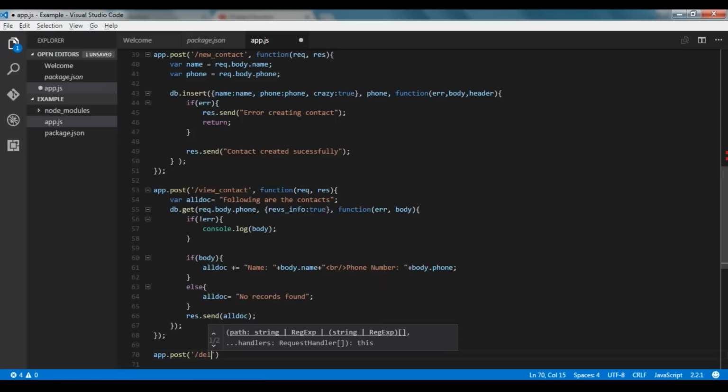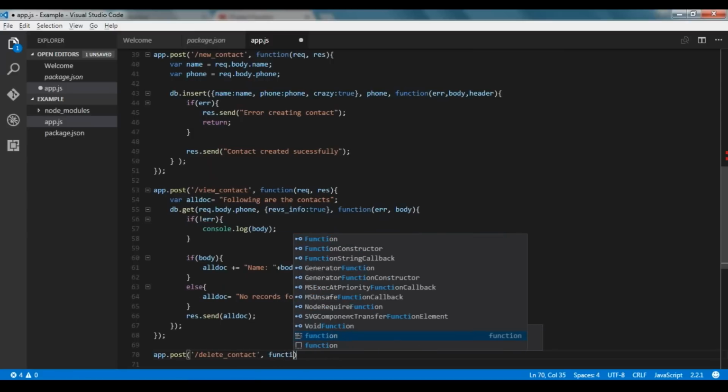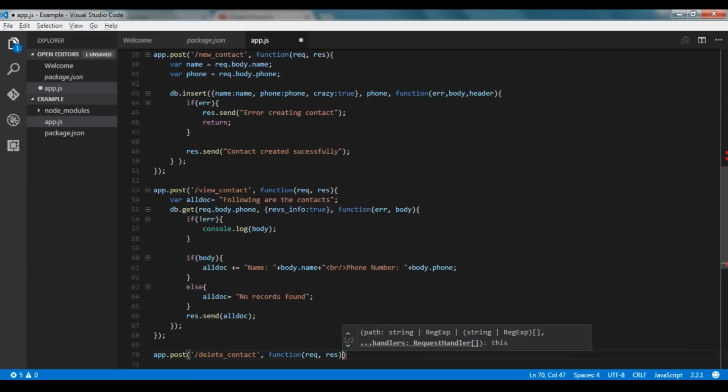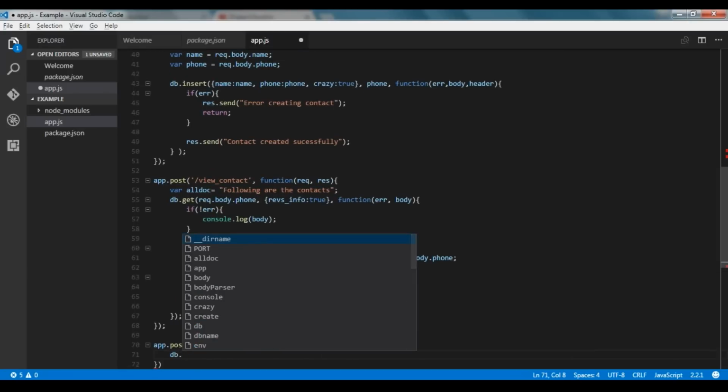So we are specifying delete underscore contact. We are again creating a function which has request and response. Now we'll again check using db.get.